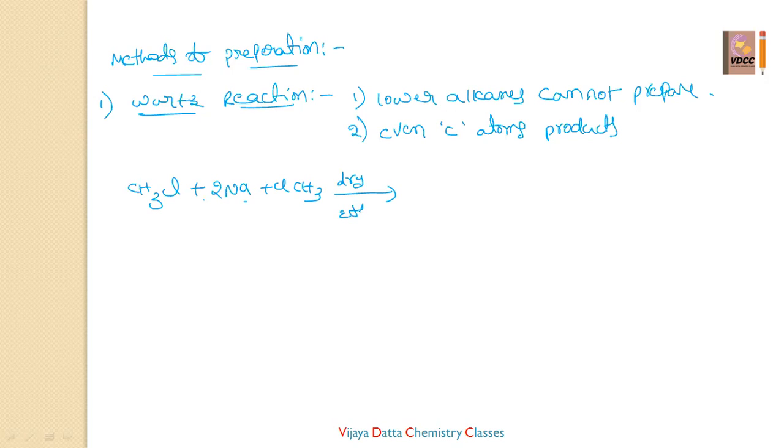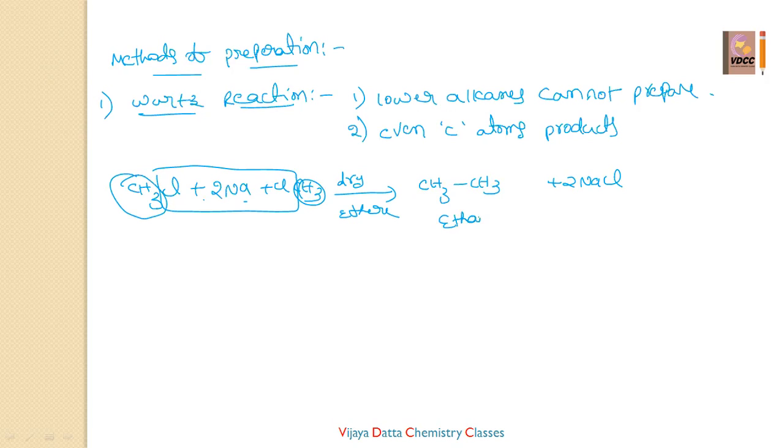What simply happens here? 2 moles of Na and 2 Cl come out as 2 moles of NaCl. Whatever is left, CH3 and CH3, then the product is CH3-CH3, that is C2H6, called ethane.